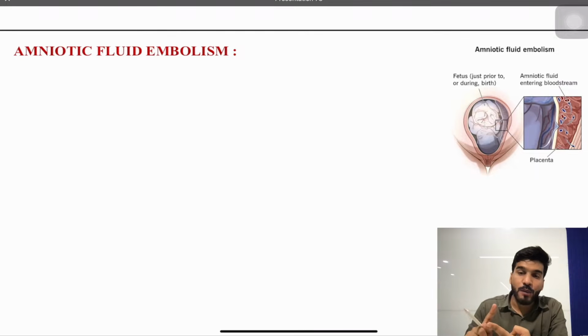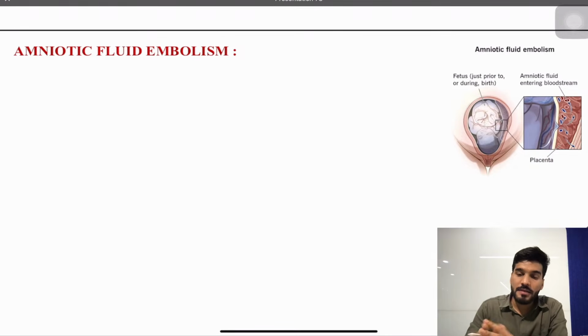First thing, if the question is on embolism and a pregnant lady's history is given, what are you expecting? Amniotic fluid embolism. If a patient is giving features of deep venous thrombosis or is having pelvic surgeries like total knee replacement surgery or total hip replacement surgery, what are you suspecting? Pulmonary embolism. If a patient is having a fracture of long bones like the femur, what are you suspecting? Fat embolism. Hint, deep sea divers: air embolism. So with all these features you go with a particular embolism. Pulmonary embolism, fat and other embolisms you might have studied nicely from the medicine point of view, but let's discuss amniotic fluid embolism.